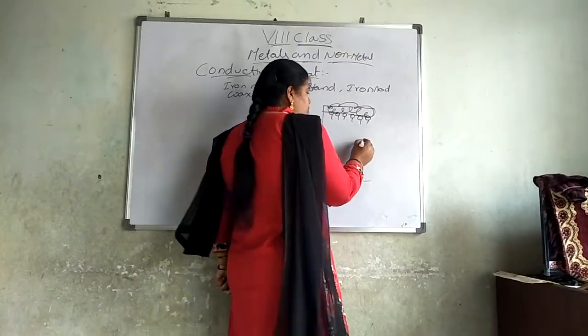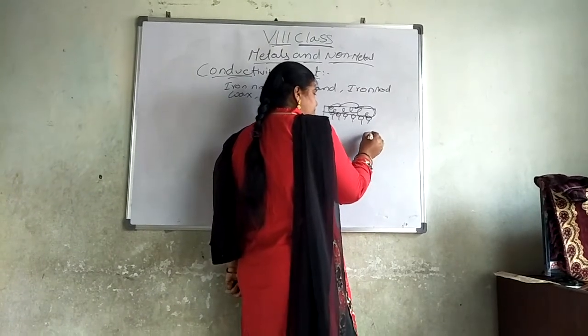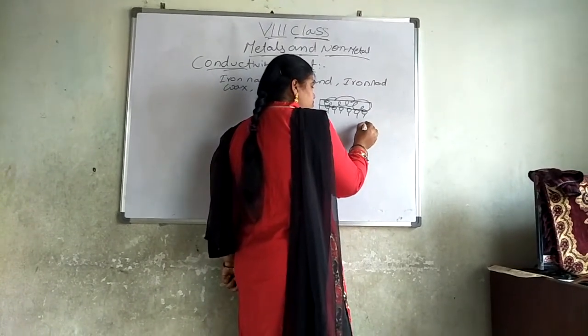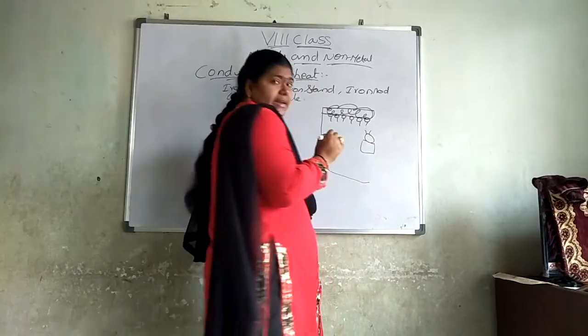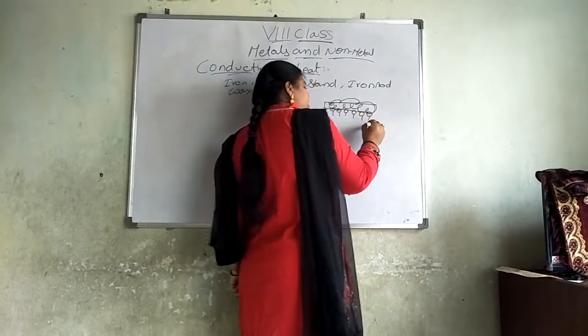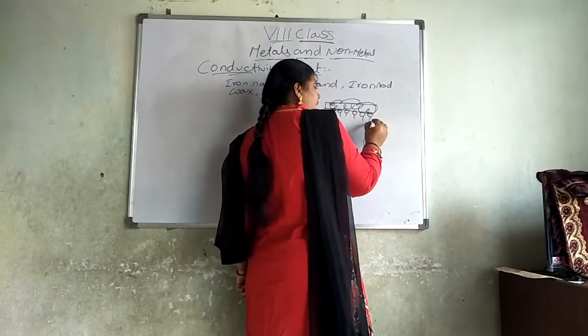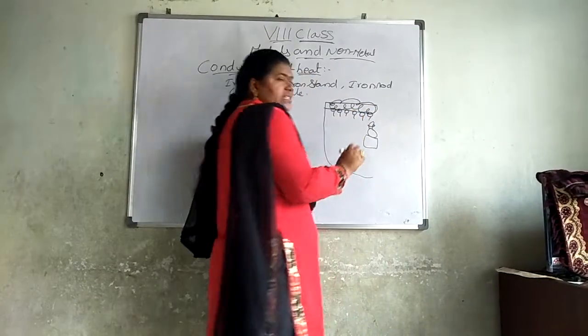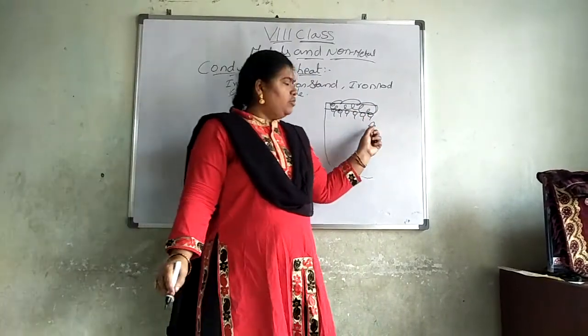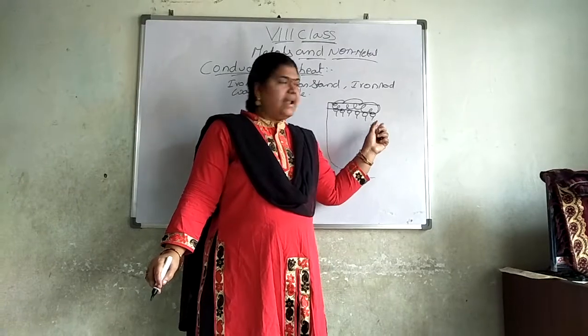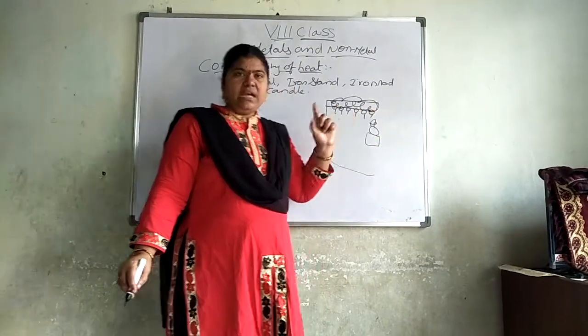Now take one spirit lamp, light it and put it near the end of this iron rod.